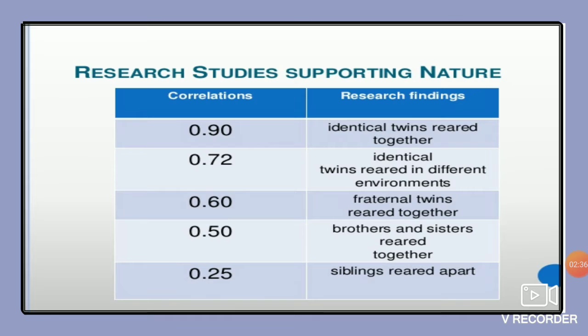Now identical twins reared together have 0.90 correlation, means their intelligence is almost the same. Now identical twins in a different environment have a little bit less correlation. Then fraternal twins that are reared together have a lower 0.60 correlation, and brothers and sisters reared together have a 0.50 correlation. Here it is showing how genetics influences our intelligence. So if possible you can learn these correlations and the findings.